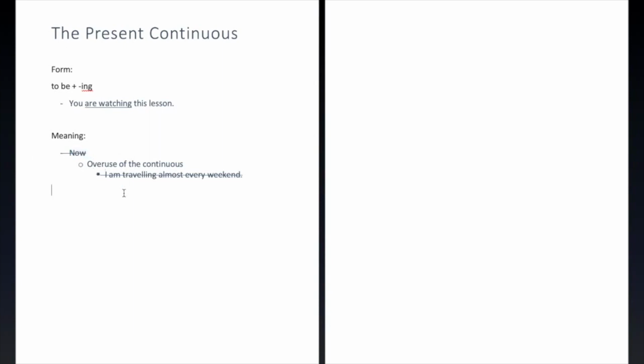Let's look at a couple of other examples. All right, now this is a case where we use the continuous when we aren't doing something right now. So right here we have a case where something is true now. It seems like we should use a continuous, but we shouldn't. And here we have a case where something is not happening right now, actually, and we should use a continuous for this case. So here's another situation where this definition is not working very well.